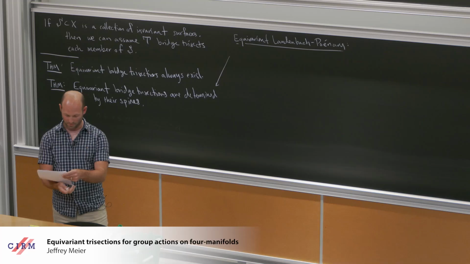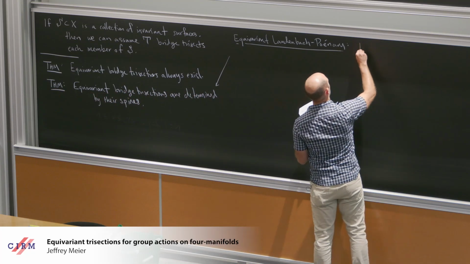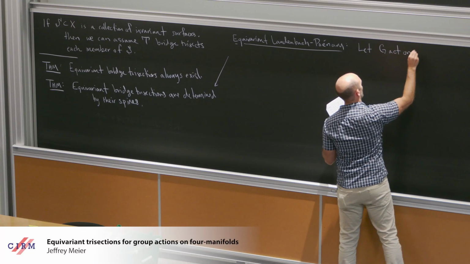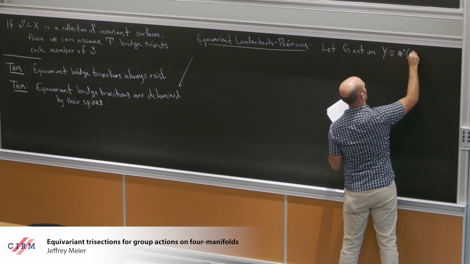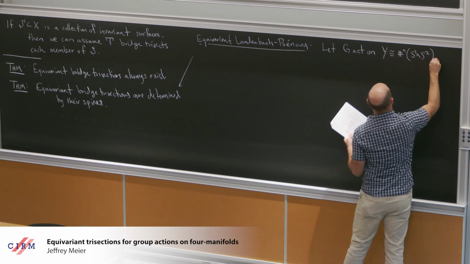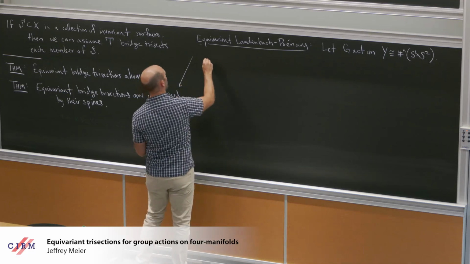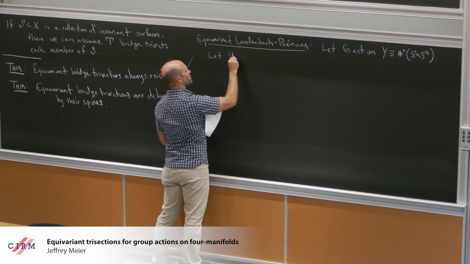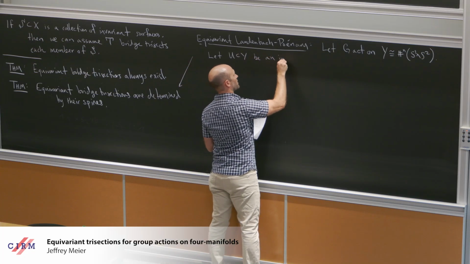Okay, well, we're getting somewhere. All right. What am I trying to write here? Okay, so what is the idea of this theorem? So we're going to let G act on a 3-manifold Y, which is a connected sum of S1 cross S2s. And then I'm going to rope in the codimension 2 business here. So we're going to let U in Y be an invariant unlink.